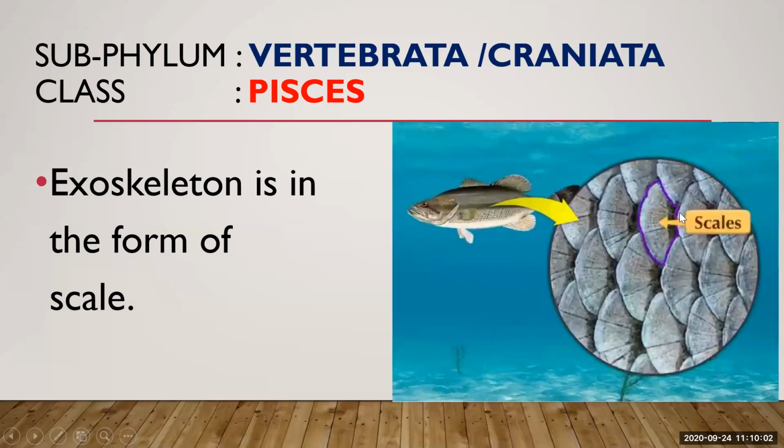A scale is a small, thin, horny, bony plate placed overlapping each other. They give smoothness to the body as well as flexibility. Smoothness of the body reduces the water resistance or friction, so that the animal can move faster in the water. And overlapping of the scales gives flexibility, which also helps in moving in any direction in the water. So this is about the exoskeleton which is present in the class Pisces.